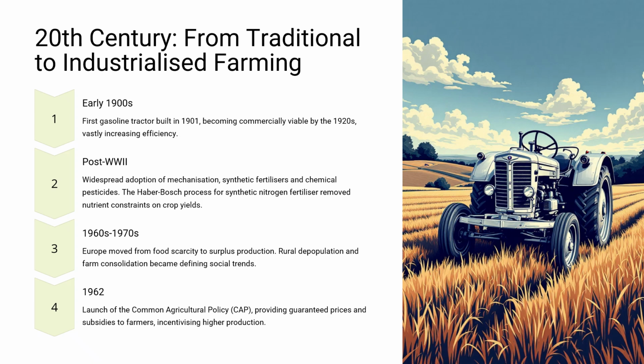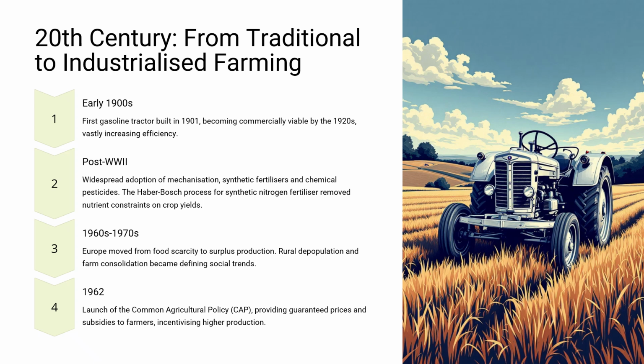After World War II, Europe saw a wave of industrialization in agriculture with adoption of synthetic fertilizers and chemical pesticides. The invention of the Haber-Bosch process removed key barriers to crop yields by producing synthetic nitrogen fertilizer. By the 1960s and 70s, Europe had moved from food scarcity to surplus production. But this success came with side effects: rural depopulation, farm consolidation, and growing environmental concerns.